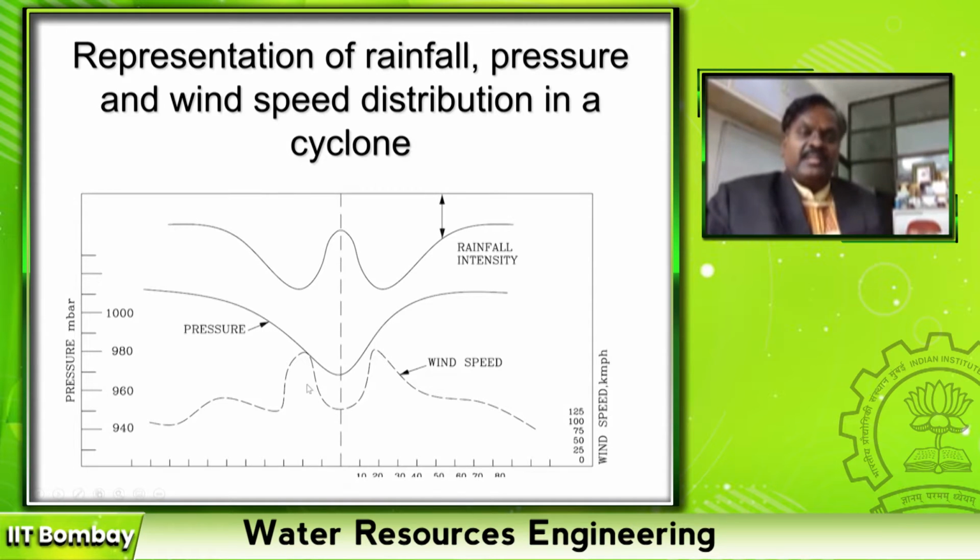And then the wind speed is also very low, but naturally pressure is inversely proportional to wind speed, or wind speed is inversely proportional to pressure. In the eye, both are low, so it is against the equilibrium. So nature protects this disequilibrium by heavy rainfall on the diameter of that eye. You can see the rainfall intensity from the top. Inside the eye there is no rainfall, but outside you can see heavy rainfall.